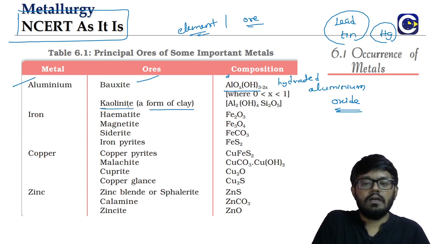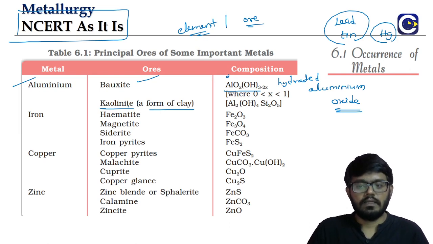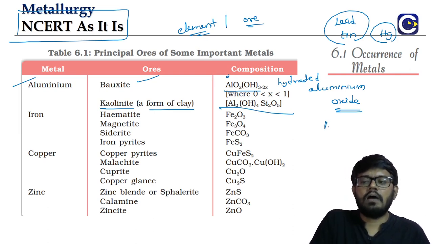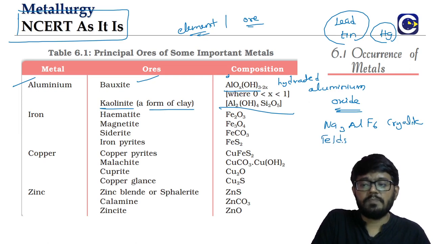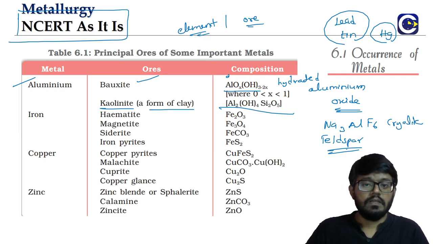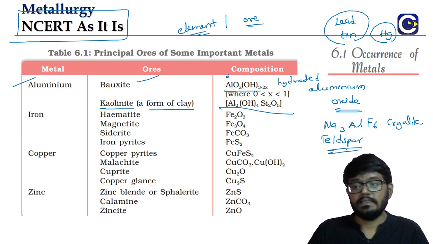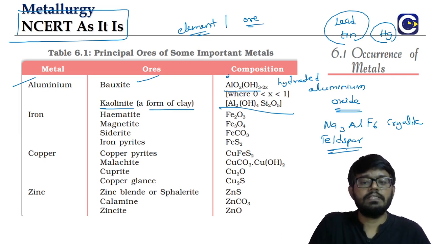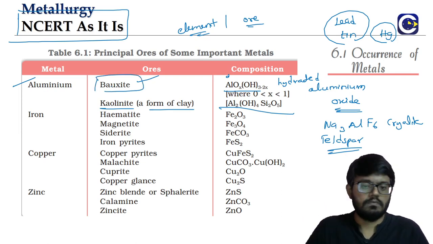Then we have a type of clay which we call kaolinite. This we need to keep in mind: Al2(OH)4Si2O5. Apart from that, we also have Na3AlF6, cryolite. Then we have feldspars, these potassium aluminum minerals, right? They are present in various types of rocky structures. So these are the other common ores of aluminum. But bauxite is the most prominent one. We can say it's the principal ore.